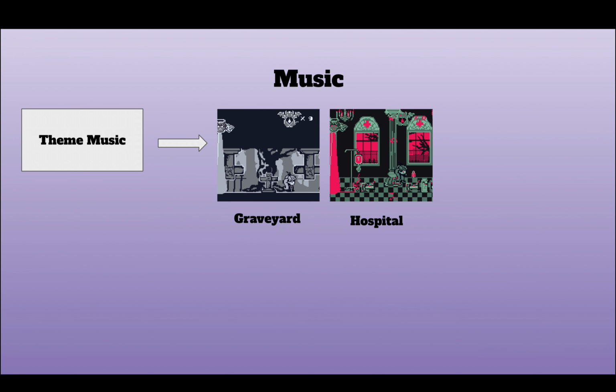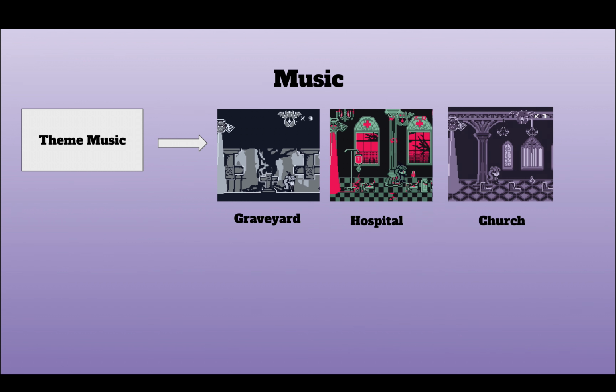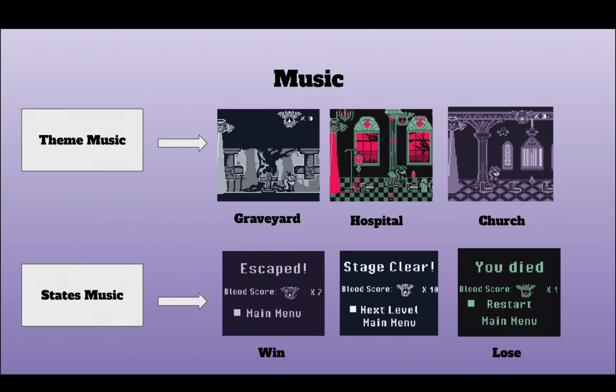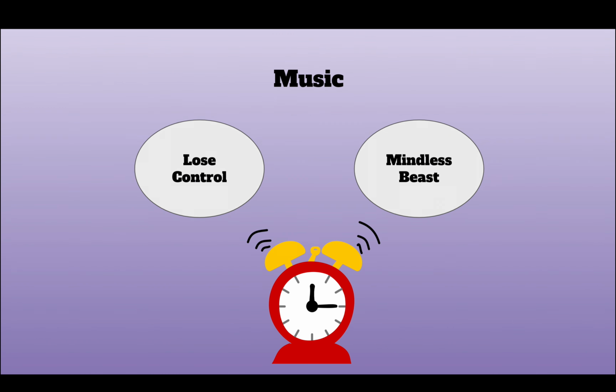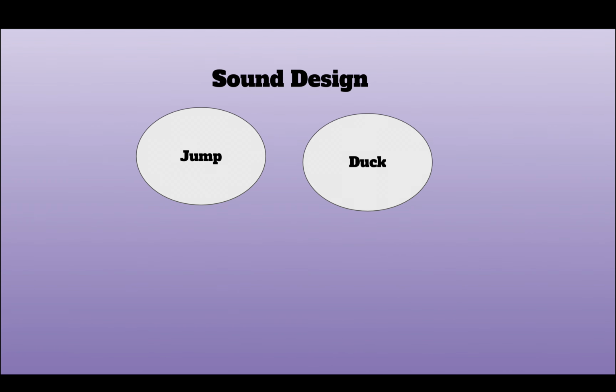Okay, after understanding the basic game design, let's talk about audio. We need theme music to reflect the different scenarios and vibes in the three levels, which are graveyard, hospital, and church. We also need music for indicating the player's state, like winning or losing the game. In our original design, Lumina would lose control if she touched a garlic on the ground, and become a mindless beast if she picked up too much blood through the journey. These two mechanics were removed because we were running out of time for production. For the sound design, we have jump and duck.